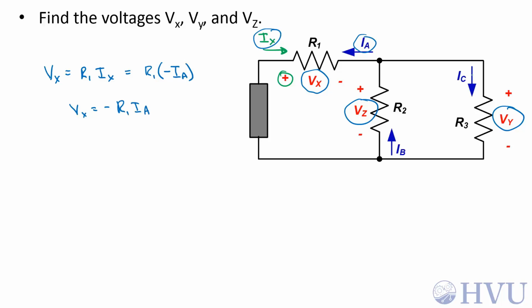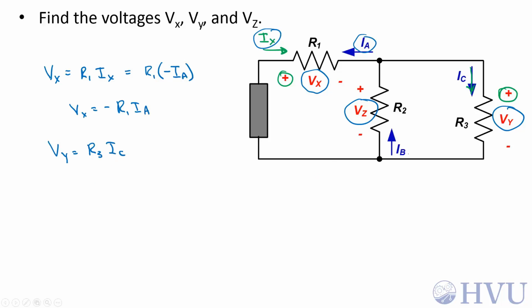For v sub y, I sub c is already defined to be entering the positive terminal of v sub y. They already agree with the passive sign convention. I don't need to play any games with those. So v sub y is equal to R3 times I sub c.